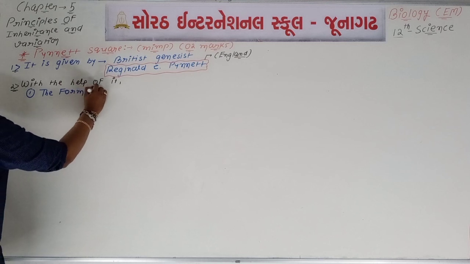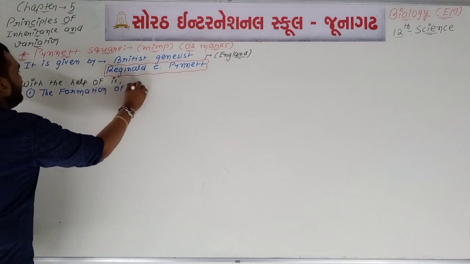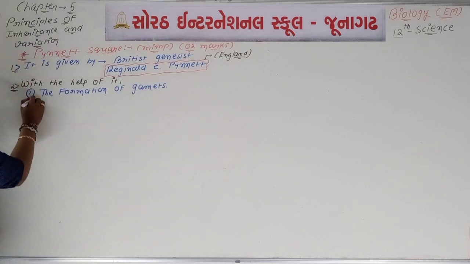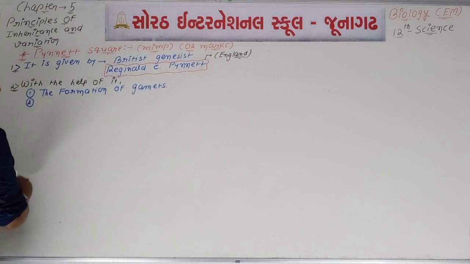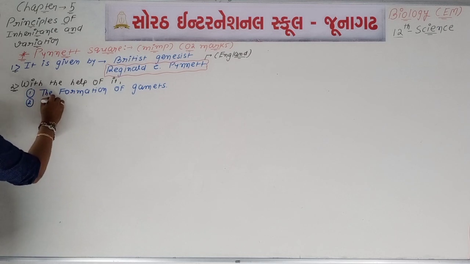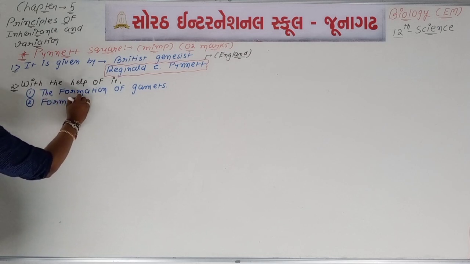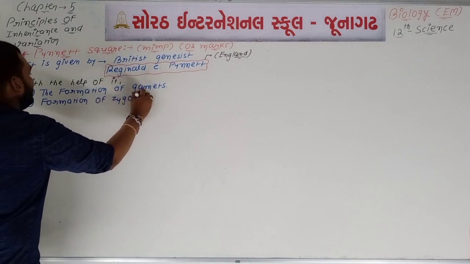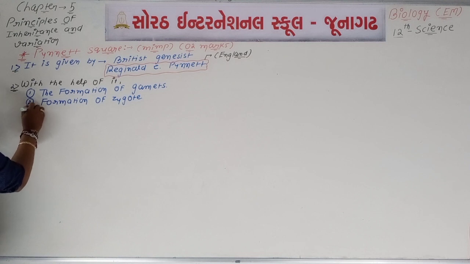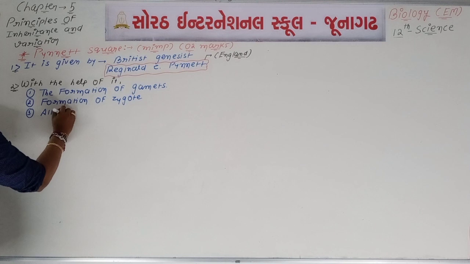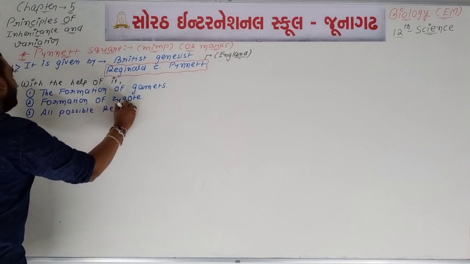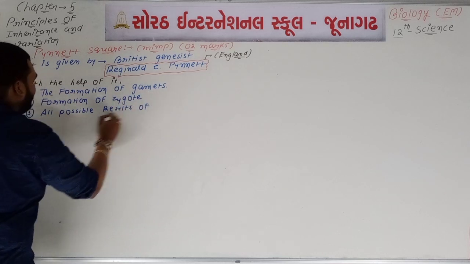Second, we can understand the formation of zygote. And third, we can make all possible results of genotype.